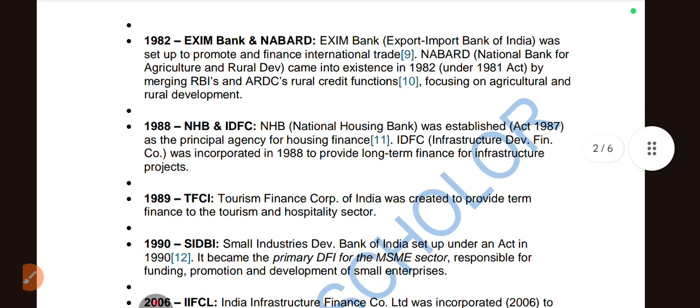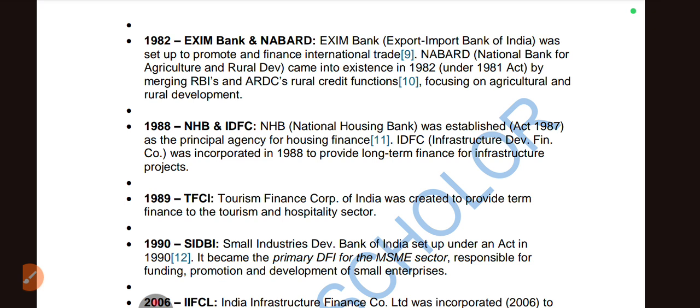The next is 1982, Exim Bank and NABARD. NABARD we all know is the apex regulator for rural and agriculture banks. Exim Bank, the Import Export Bank of India, was set up to promote and finance international trade. To support finance in international trade, the government took the initiative and built Exim Bank.